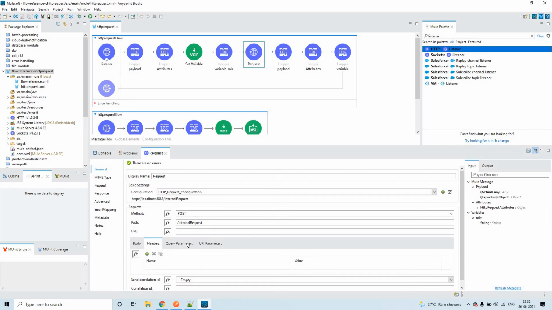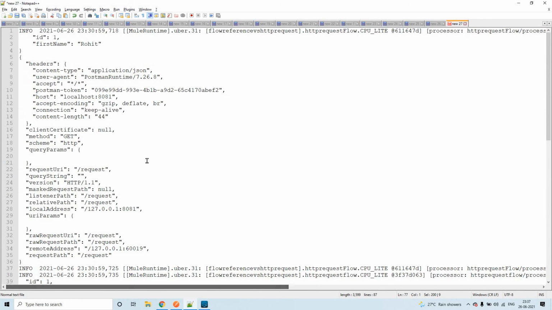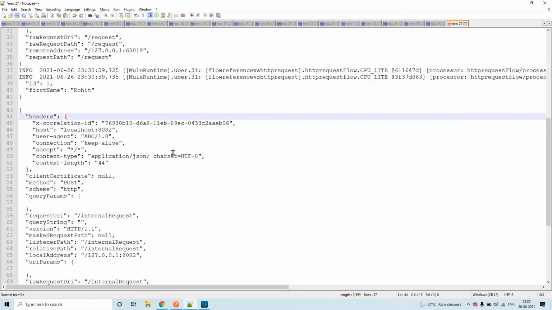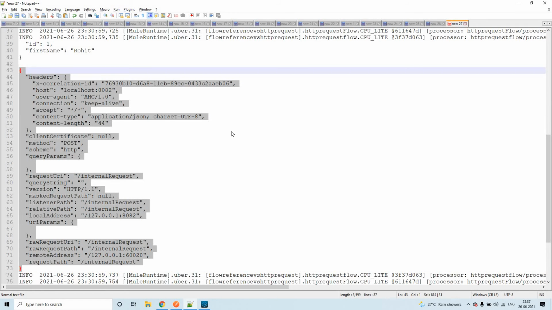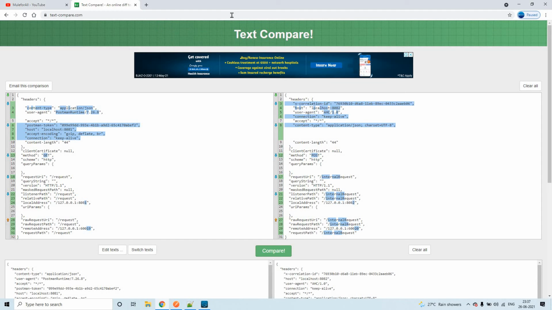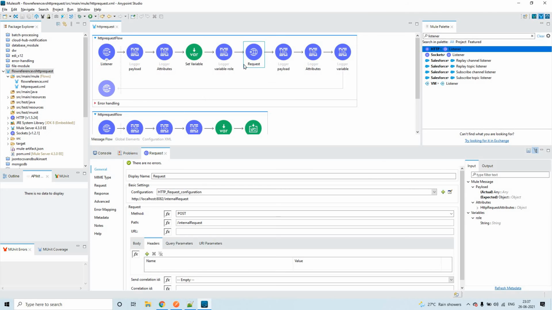Go to headers, or in any of these three sections you can pass the variable. Now I'll try to pass this variable as headers. Previously what we have in headers, this is the one, right? So in these headers, let me copy this, put it here, and refresh. Now we are trying to share the variable through the headers of this HTTP request.